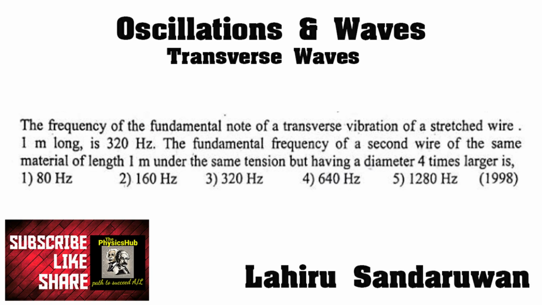The frequency of the fundamental note of a transverse vibration of a stretched wire 1 meter long is 320 Hz. The fundamental frequency of a second wire of the same material of length 1 meter under the same tension but having diameter 4 times larger is.